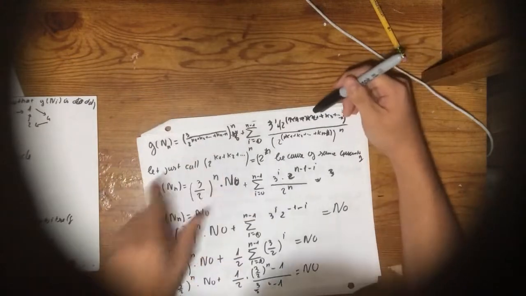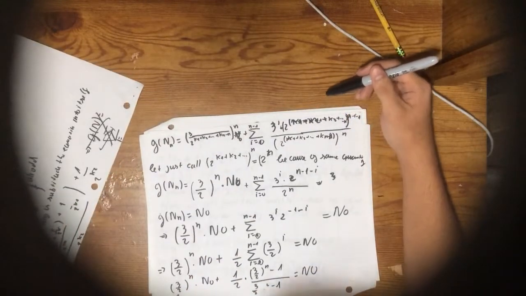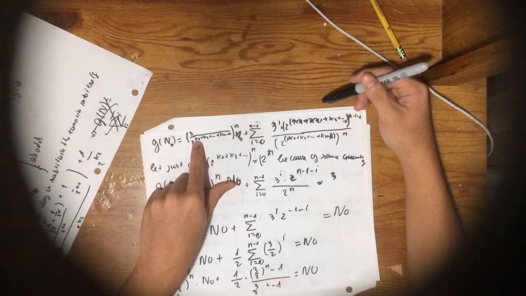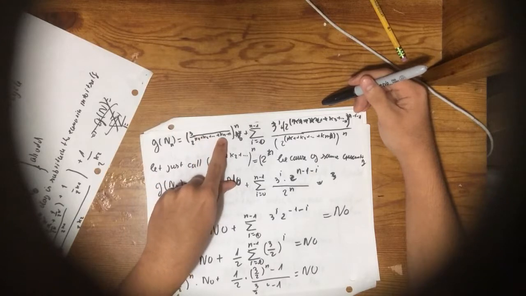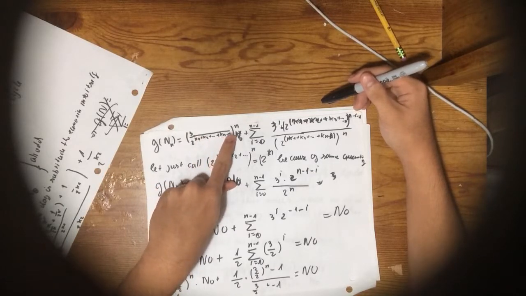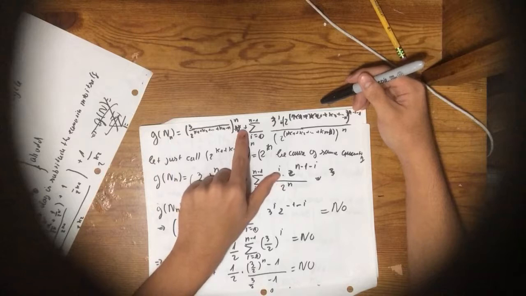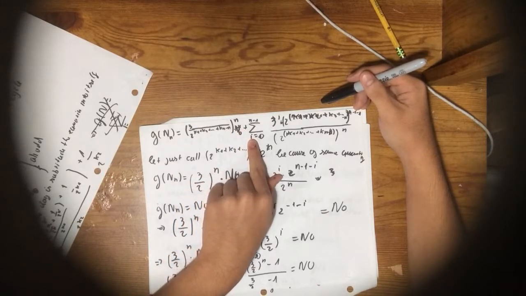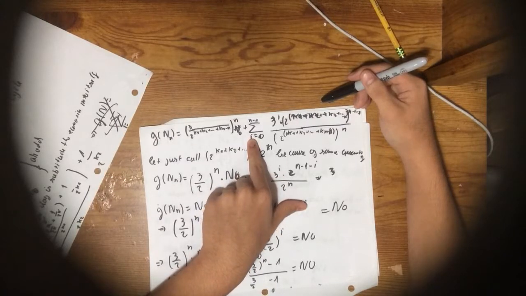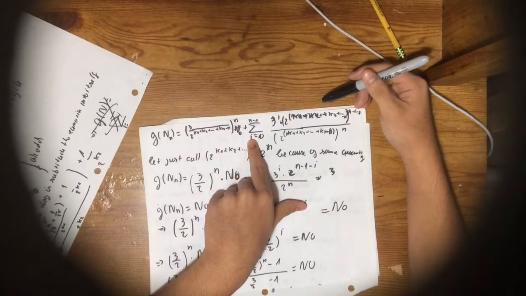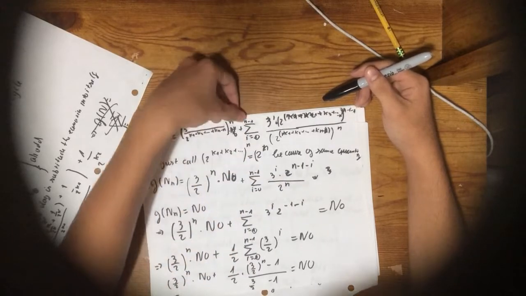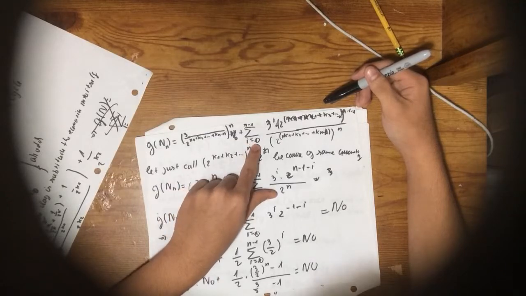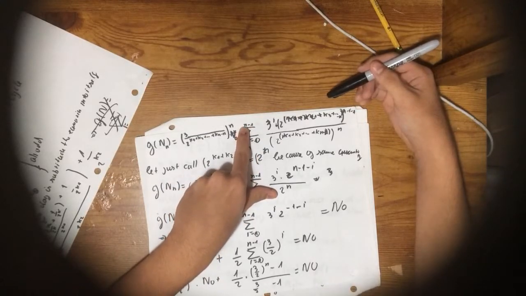So based on that we get this expression of 3 to the n over 2 to the k1 plus k2 plus up to kn, plus a summation of i going from 1 to n minus 1.